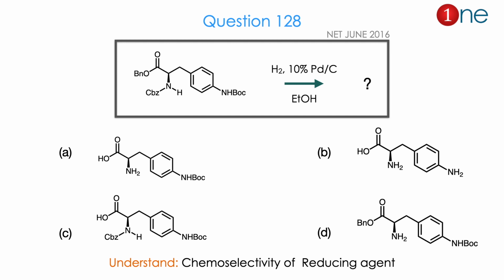The question is what really happened to the protecting groups. Basically they are asking which group is removed by the reagent, whether Bn is removed, or Cbz is removed, or NH is removed, or all are removed, or partially removed. So these are the 4 choices you have. From the structure and possible products, you might realize the question is really about chemoselectivity of the reducing agent, which is palladium on carbon. The answer is A. Let us see how.